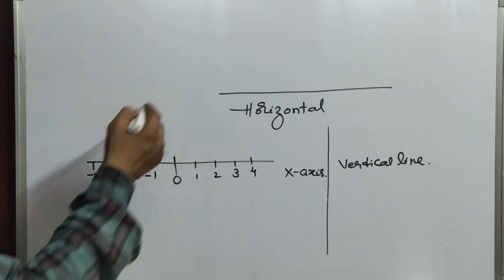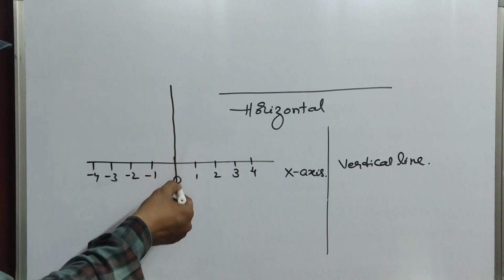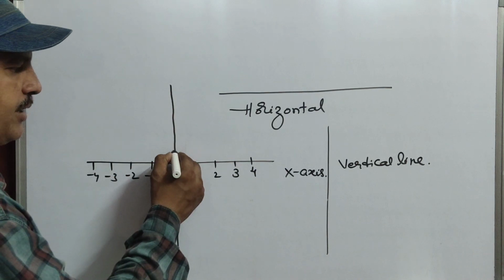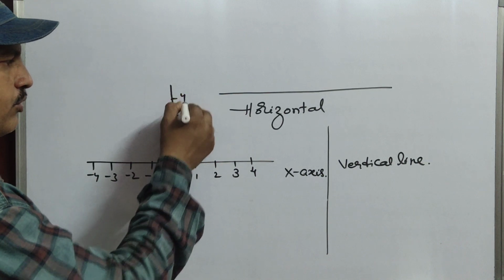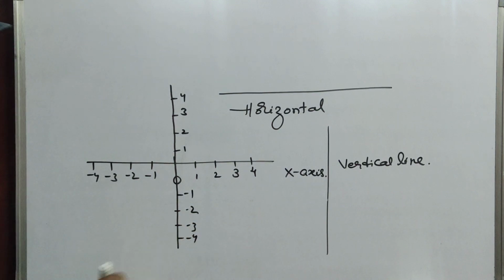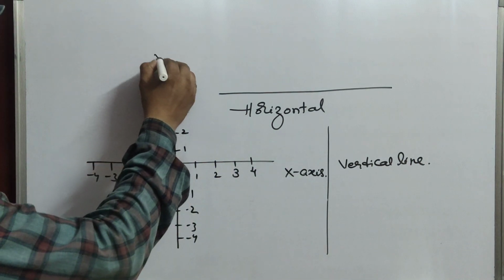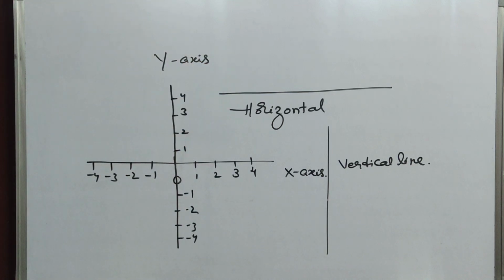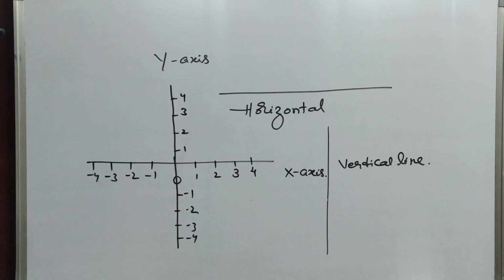Whereas the vertical line, I am drawing it perpendicular to the x-axis. Again, if you observe here, it is 0, 1, 2, 3, 4 and so on, and -1, -2, -3, -4 and so on. That means the horizontal line is called the x-axis and the vertical line is called the y-axis.